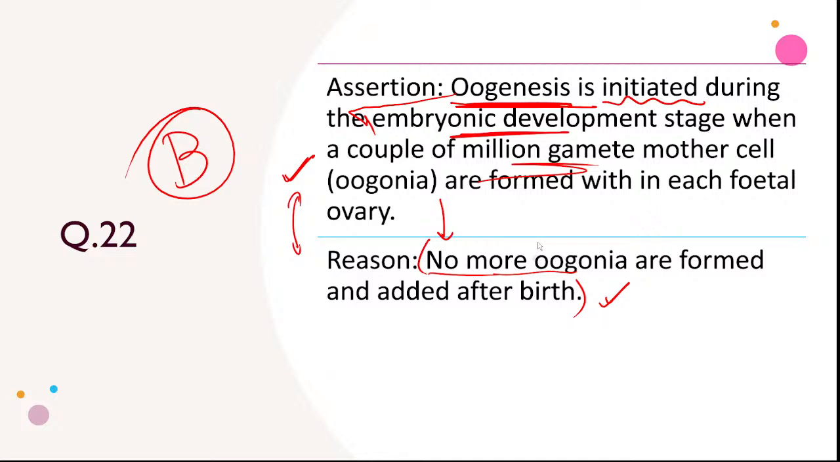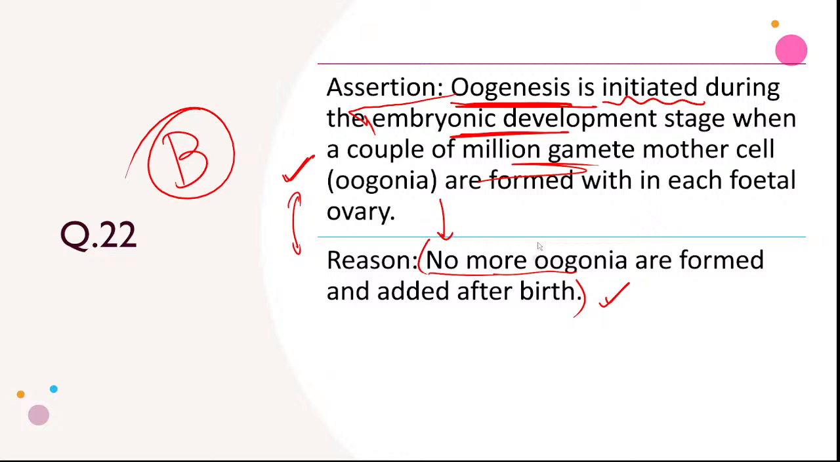Million gamete mother cells are formed. No, it should not. It is not linking. Okay, it is not linking together. It is not the correct explanation. No, it is not the reason actually. My small brain is saying, like 10% of the brain is saying no, it is the correct reason also. And my 90% of the brain saying no, it is not the correct reason. What should be the answer?